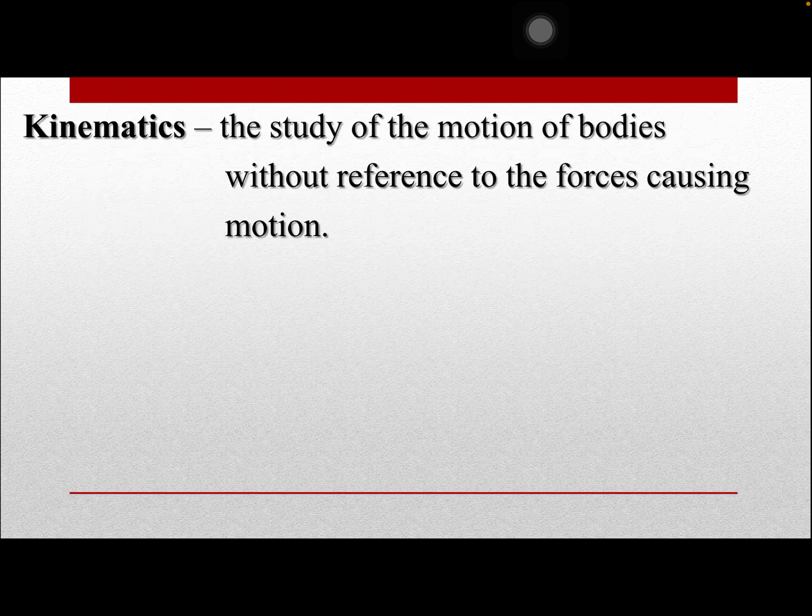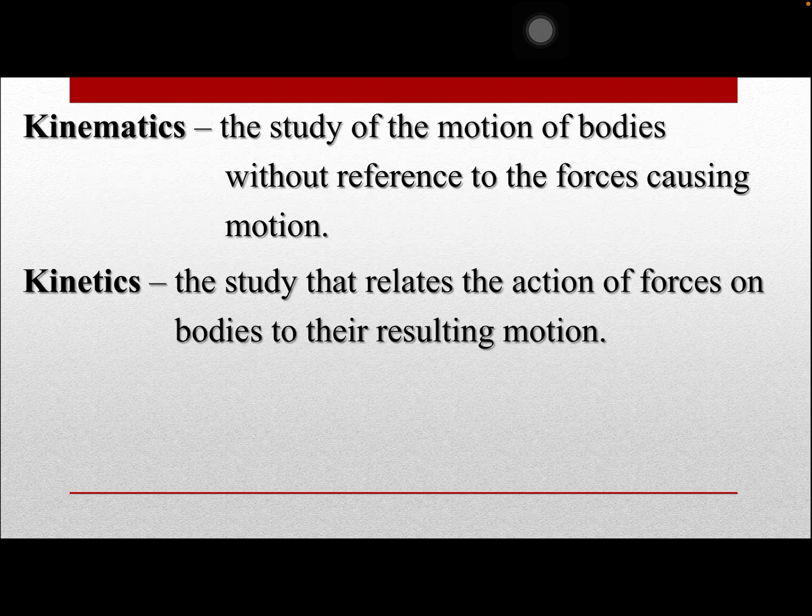However, we are not going to account the forces or applied forces that cause the body to move. Whenever nalata sa portion nga ato nang i-consider ang force nga nung move ang body, then that would be the time that it's already the kinetics. So again, kinetics is the study that relates the action of forces on bodies to their resulting motion. That is the second part. So we are just going to first study the kinematics. Again, kinematics is the study of the motion of bodies without reference to the forces causing the motion.